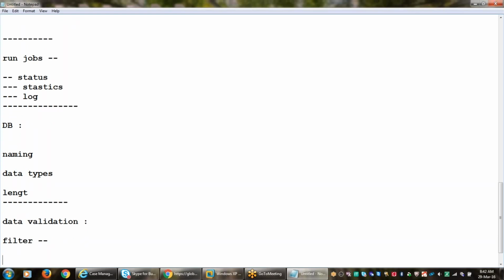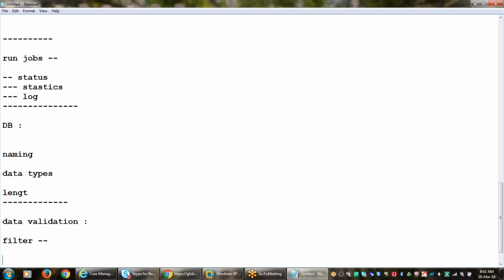Filter means, so what will a normal filter do, Sneha? Yes, it will take out the unnecessary things and give us the final output, whatever we want. Whatever things are required, it will give those things only. The same way here, the filter transformation will filter the data based on our requirement. So if the records match according to our requirement, only those records come out from the transformation, and the remaining records it will drop out.